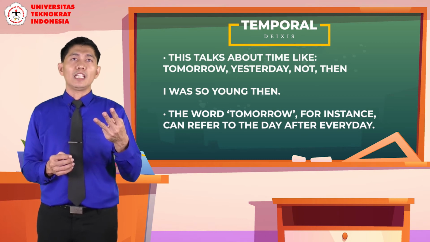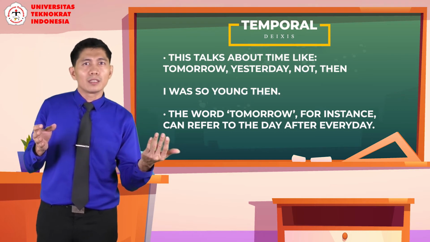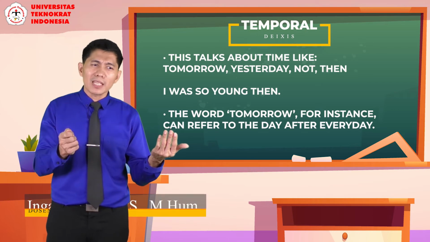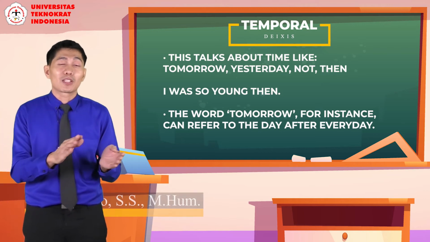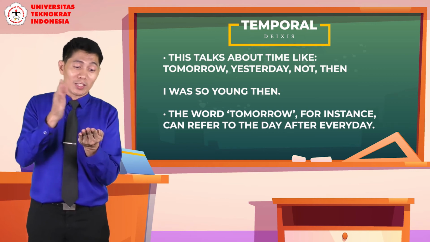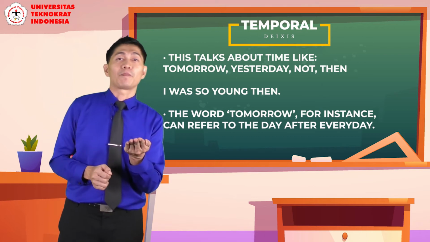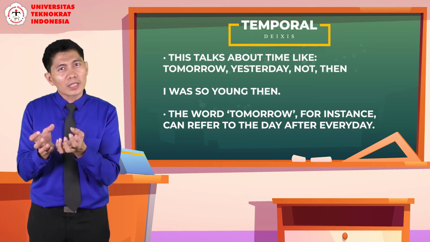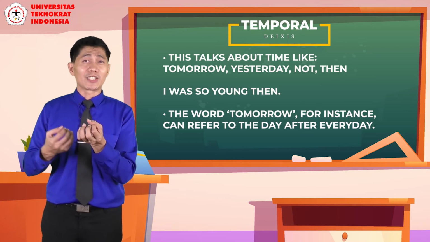If you look at words like tomorrow and yesterday, semantically, tomorrow always means the day after every day, and yesterday is always the day before today. That's the meaning. But this tomorrow can be any day, right? For example, today is Thursday.